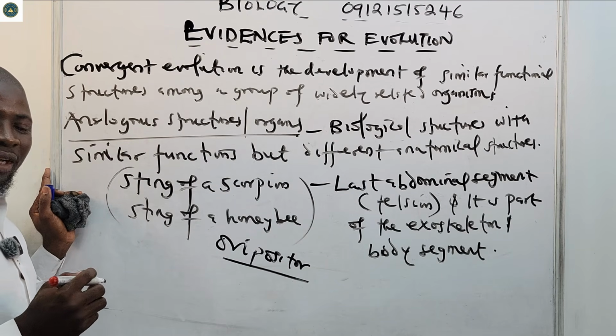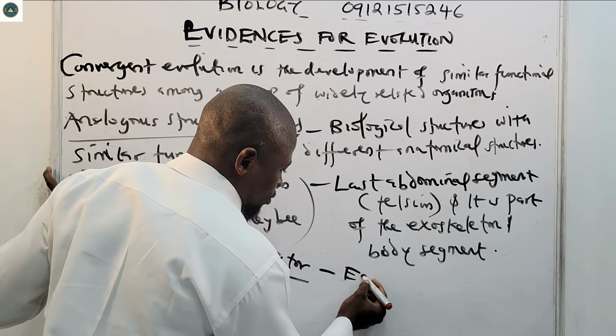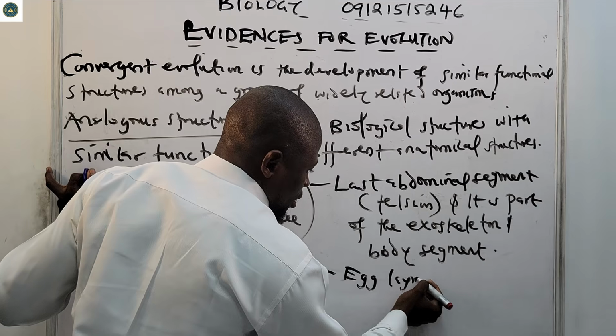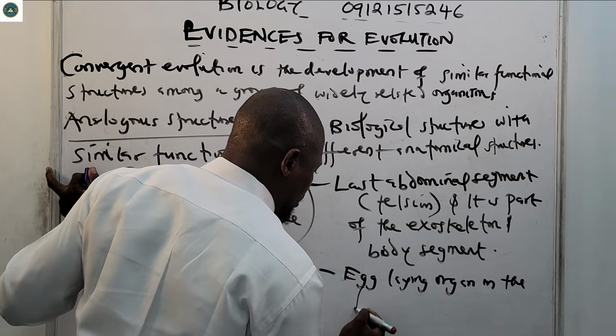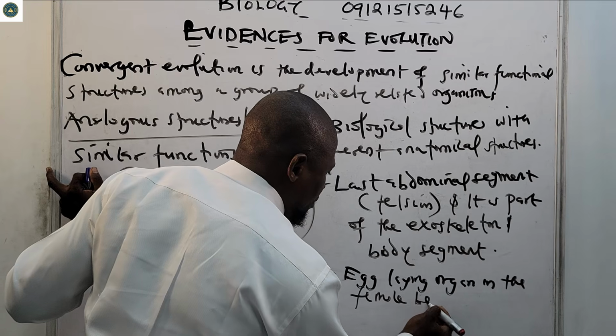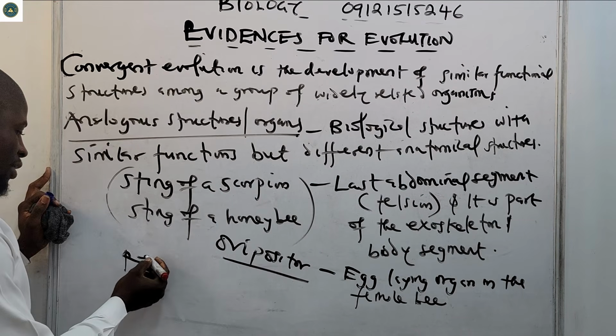The ovipositor is the egg-laying organ in the female bee. Now this ovipositor is part of the reproductive system.